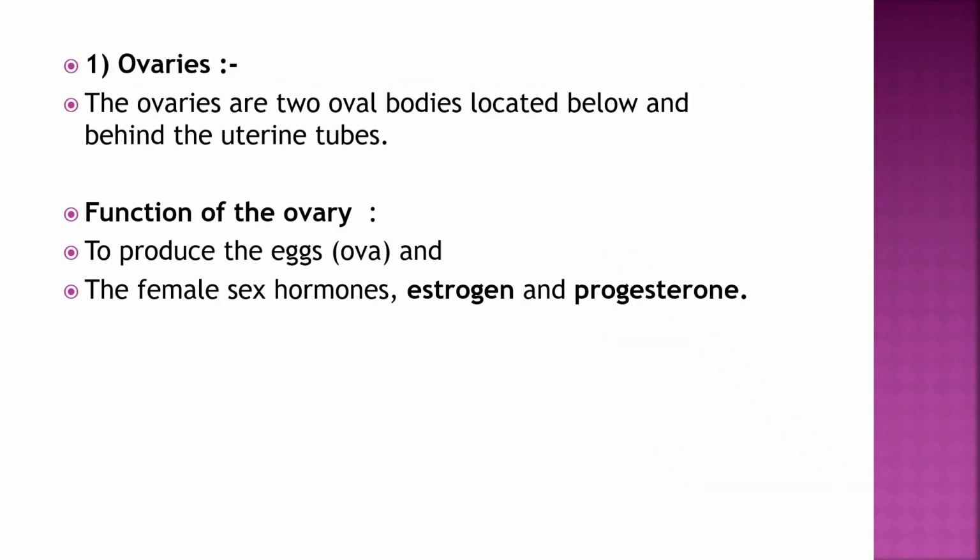So first we will see ovaries in detail. They are 2 oval bodies located below and behind the uterine tubes, and their function is to produce eggs or ova that are required for fertilization with sperms to form a zygote and then a fetus, and secretion of the female sex hormones, that is estrogen and progesterone. These estrogen and progesterone are mainly required for female sexual characteristics like voice, short height, hair pattern, and all characteristics of females, then pregnancy and menstruation, all because of the estrogen and progesterone hormones.